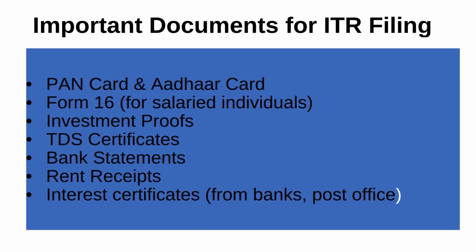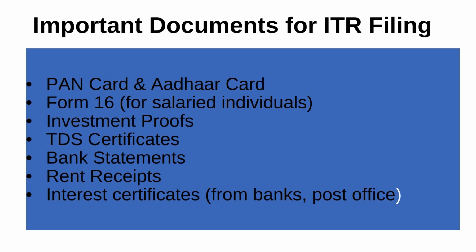Important documents for ITR filing. What are the various documents required for ITR filing? First one is PAN card and Aadhaar card. Form 16 for salaried individuals, very important, which is provided by the employer to the concerned employee. Then various investment proofs, where we have invested money. TDS certificates: if our income is already taxed by someone or some paying agency, then you have the certificate as proof of TDS.